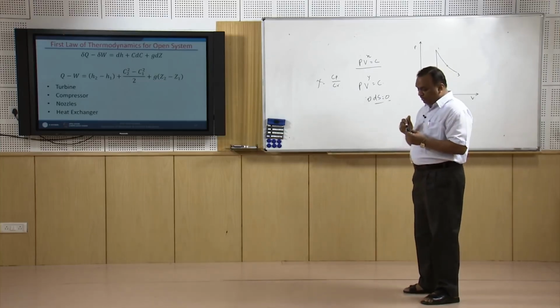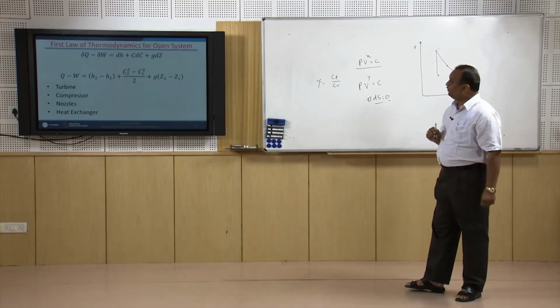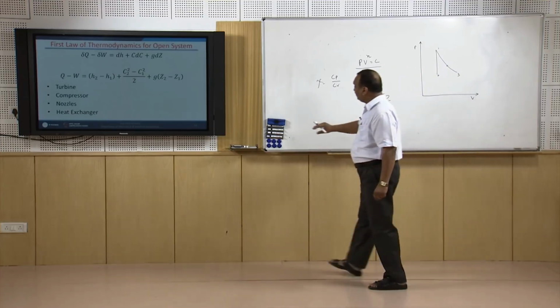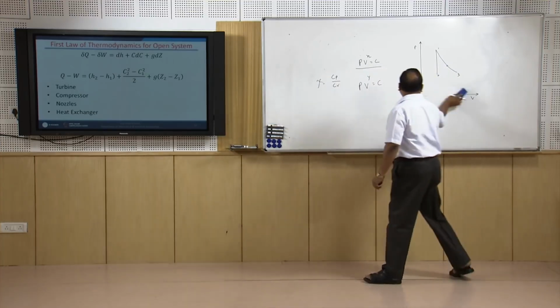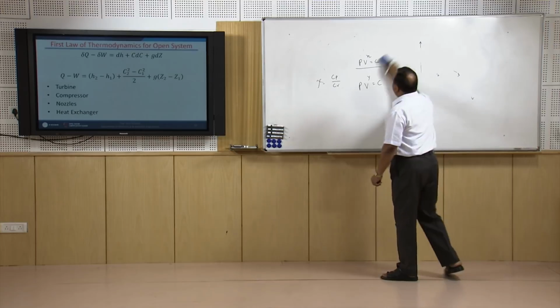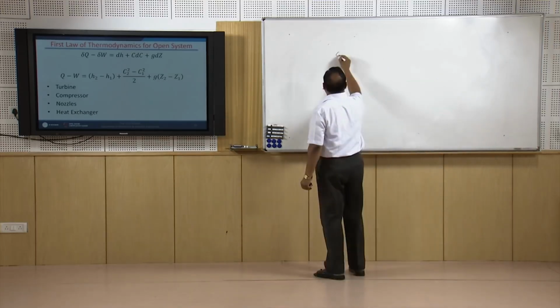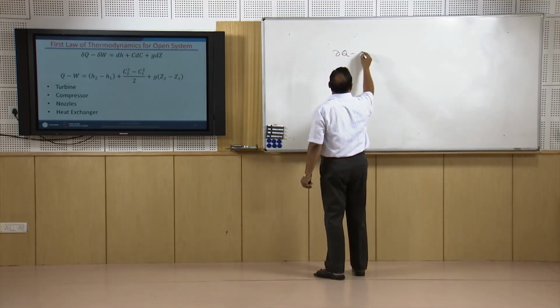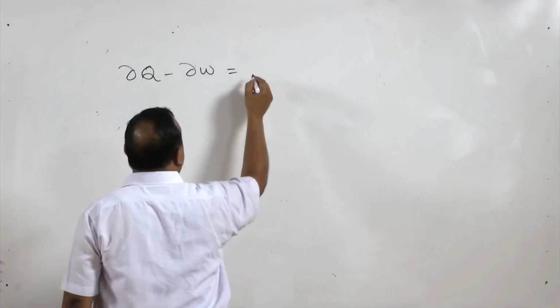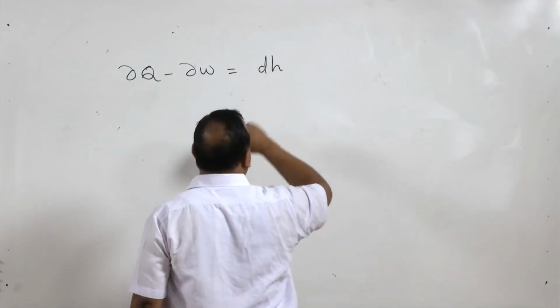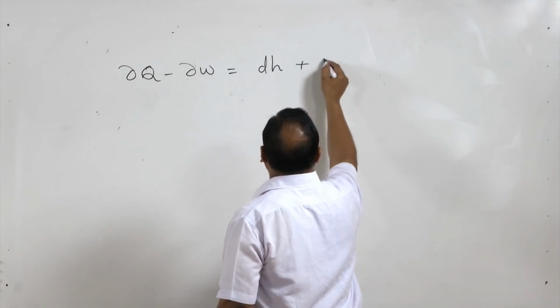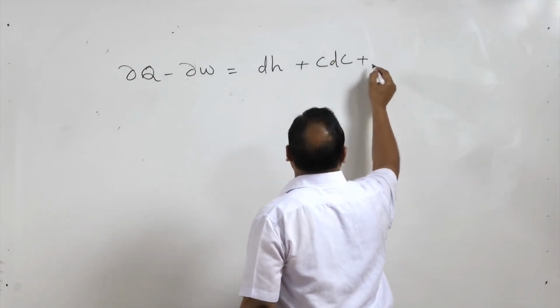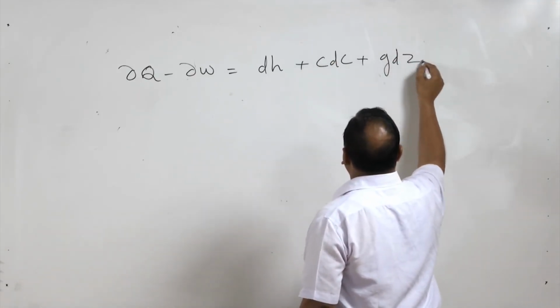Now, the first law for an open system, because this is very much relevant to this course on steam and gas power. The first law for an open system states that heat interaction minus work interaction is equal to the change in enthalpy, change in kinetic energy and change in potential energy.